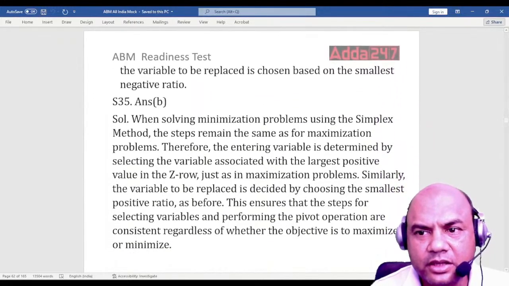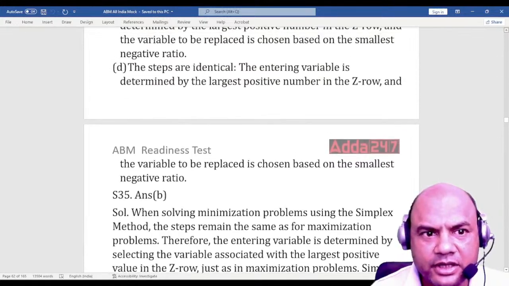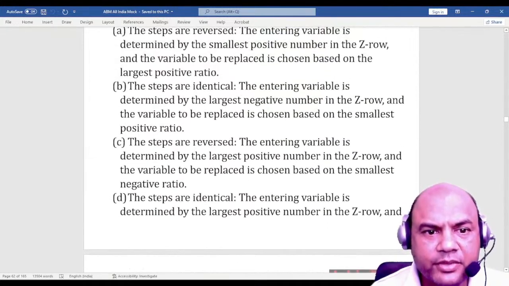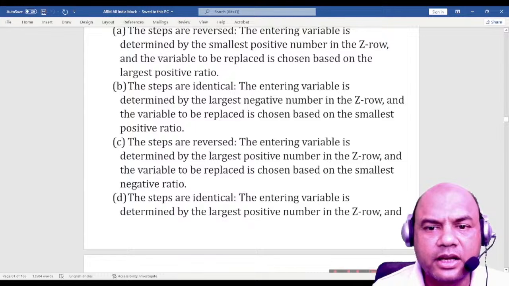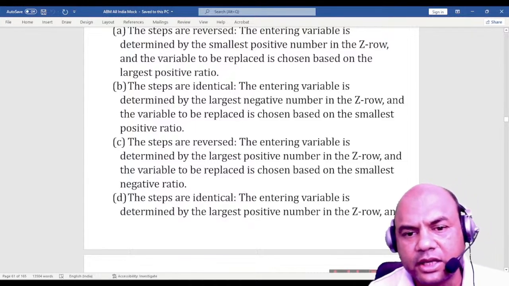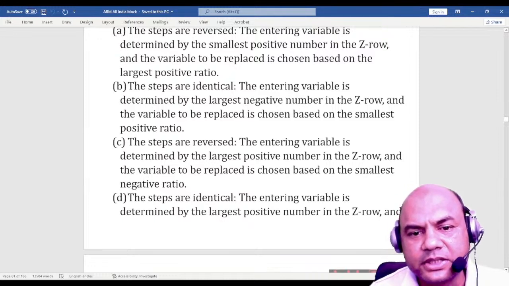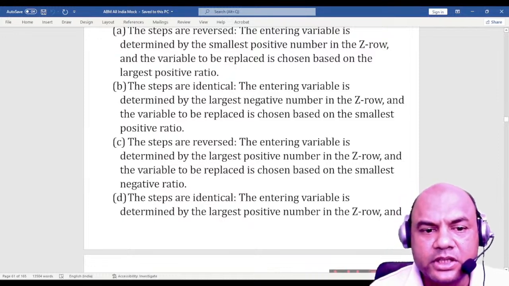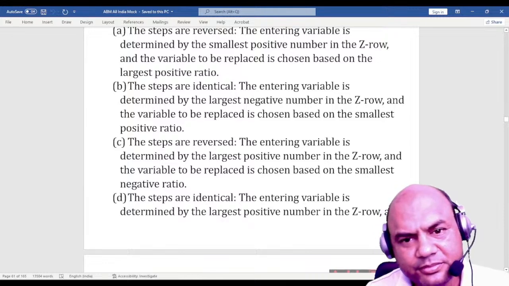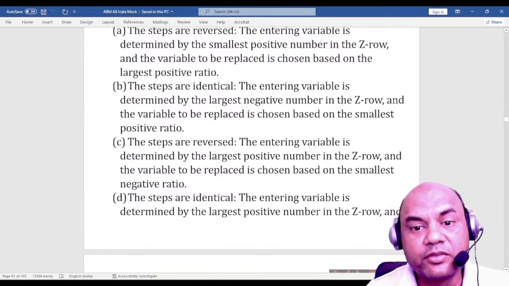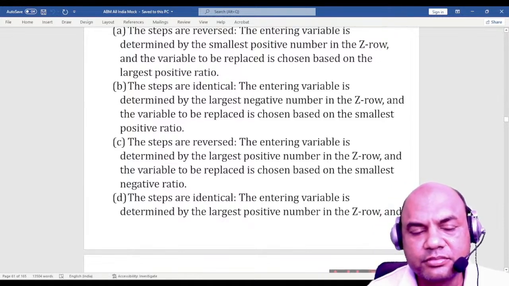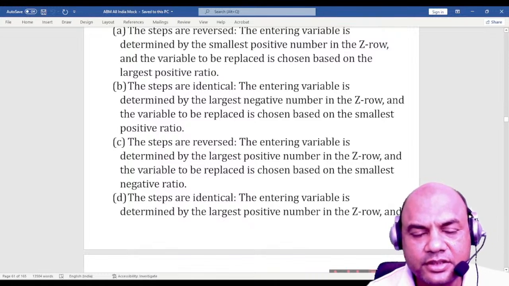What is the answer? Now let's look at the B answer, then we'll stop for now. Okay, the steps are identical. The entering variable is determined by the largest negative number in the Z row, and the variable to be replaced is chosen based on the smallest positive ratio. Okay, so here we'll stop for today's analysis. Next part we'll do later.